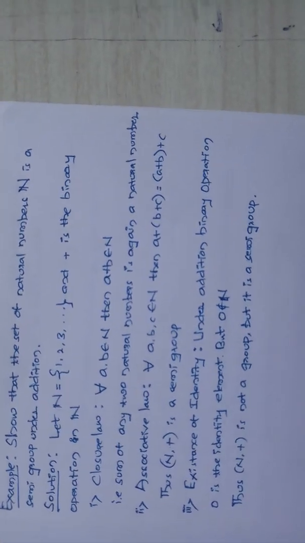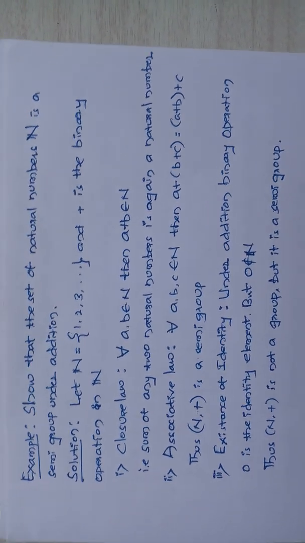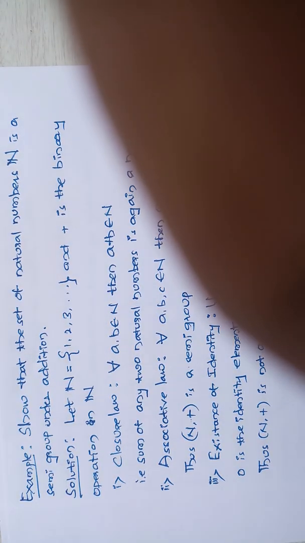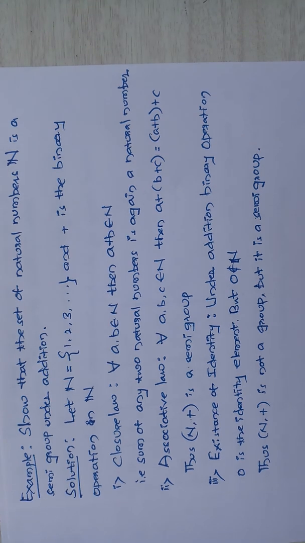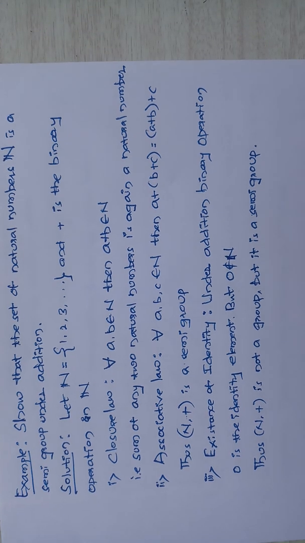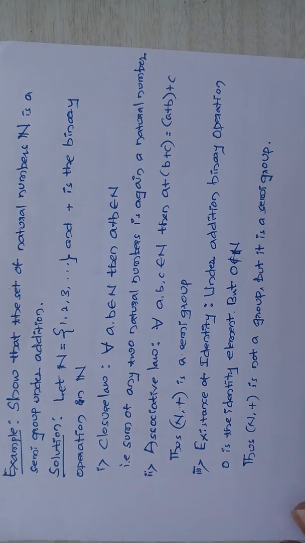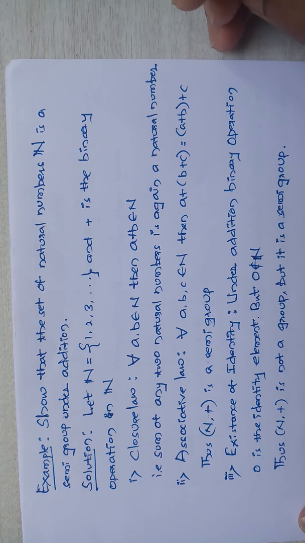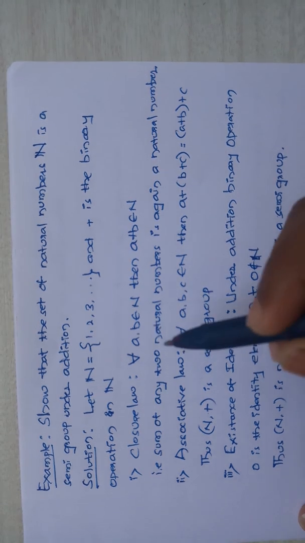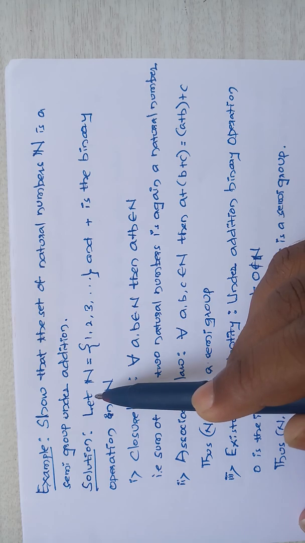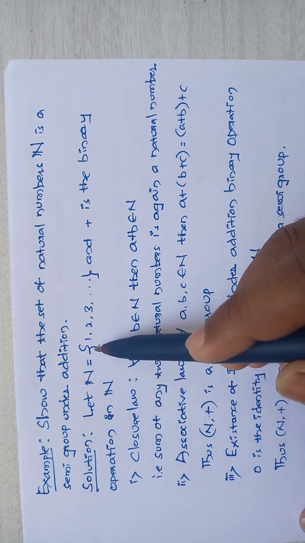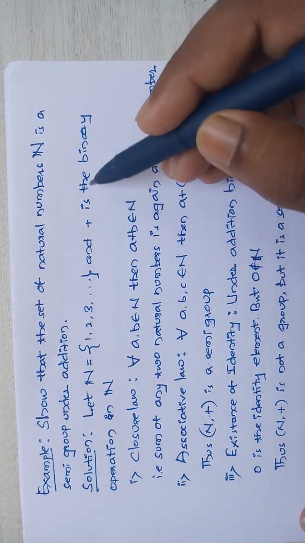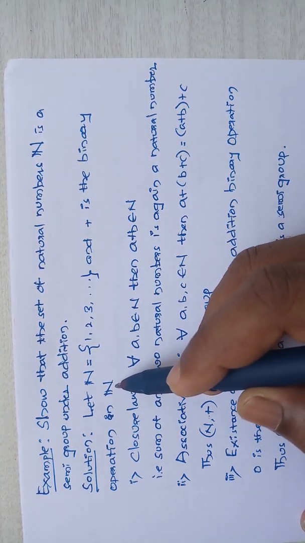Everyone, let me see some examples based on group. Here is an example: show that the set of natural numbers N is a semigroup under addition. The solution for this is, let N be the set of natural numbers, that is 1, 2, 3 and so on to infinity, and plus is a binary operation in N.